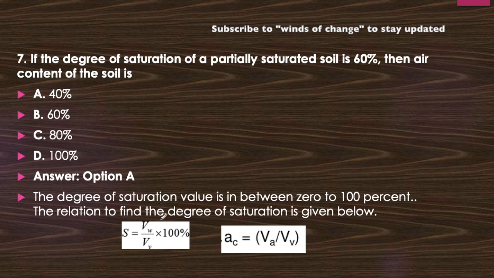Whatever I have said, you can watch here. Degree of saturation is volume of water upon volume of void into 100, and air content is volume of air upon volume of void, and volume of void is the sum of volume of air and volume of water. Got it? Can we move further?